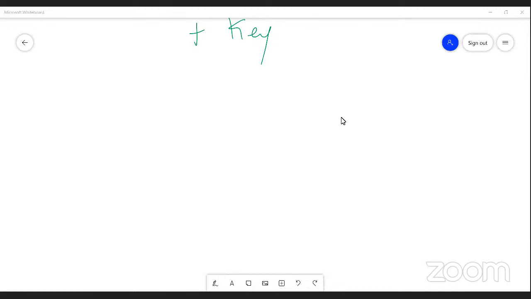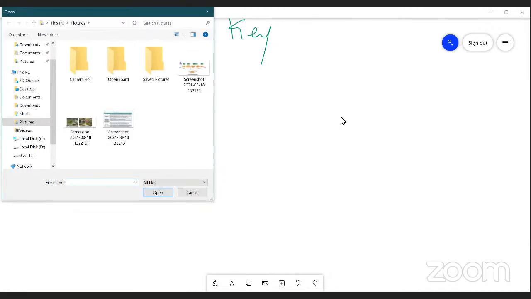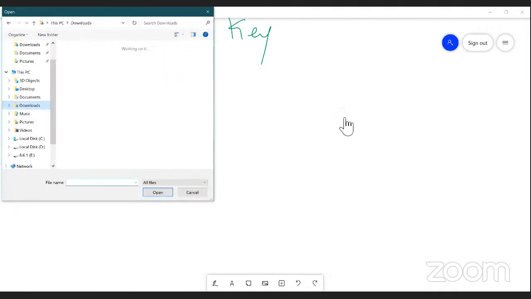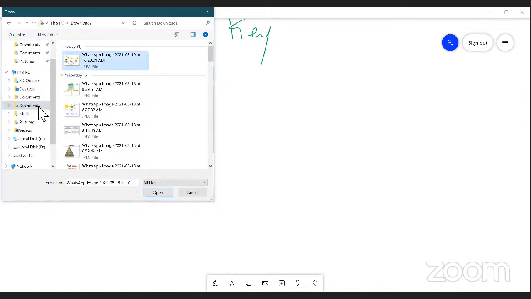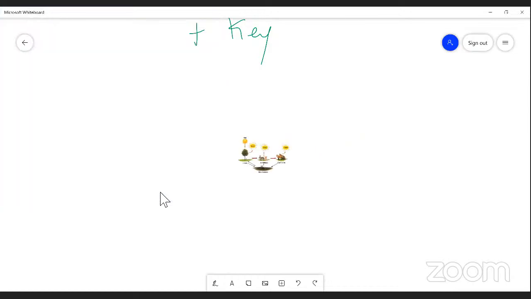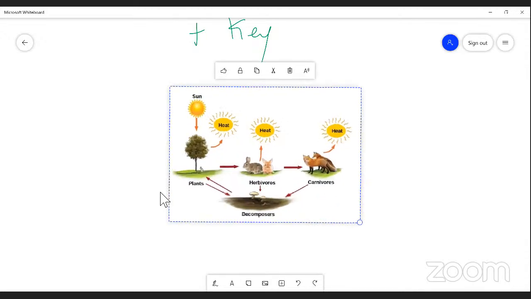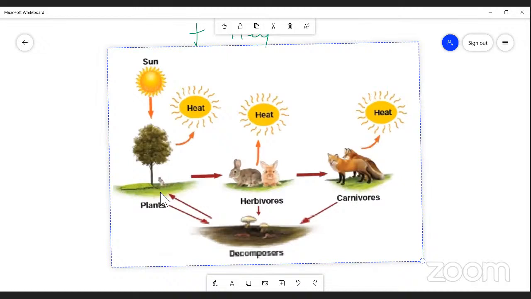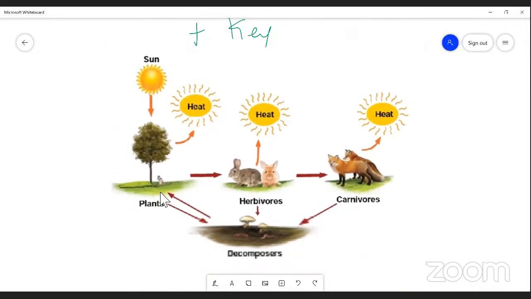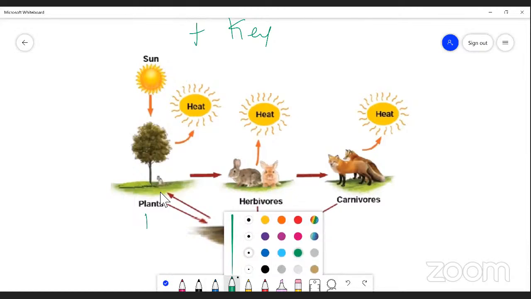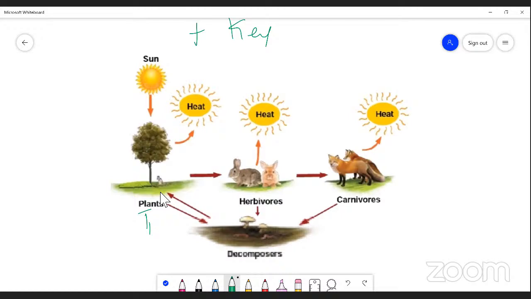Now, this is an ecosystem. Let me explain very clearly. In this structure of an ecosystem, the first category is the plants. Always the plants are trophic level 1, right?